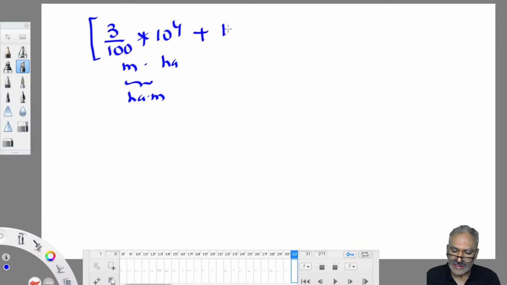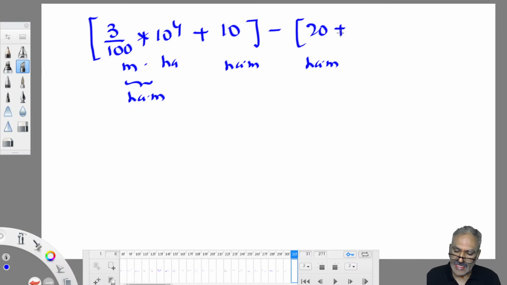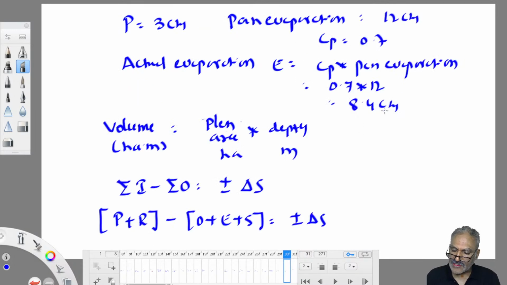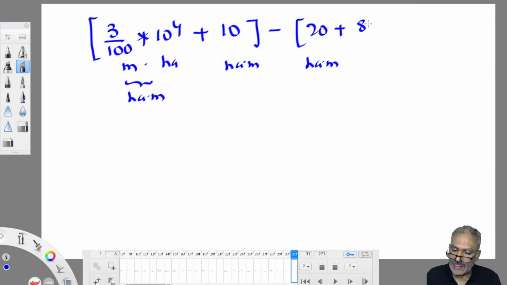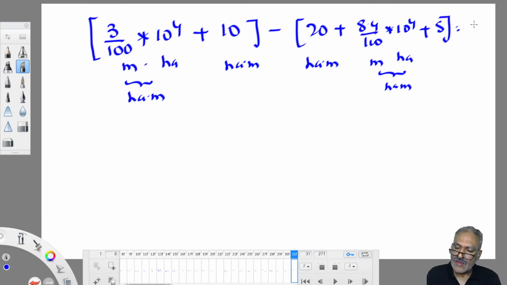Plus R, that is given already in hectometers, 10 hectometers. Minus O, that is also given already in hectometers, 20. Plus E, actual evaporation is 8.4 centimeter, again in depth unit. How to convert depth unit into volume unit in hectometers? 8.4 by 100, now it is in meters, into 10 power 4 hectares. Then this becomes hectometer. Plus S is unknown, is equal to plus or minus delta S.